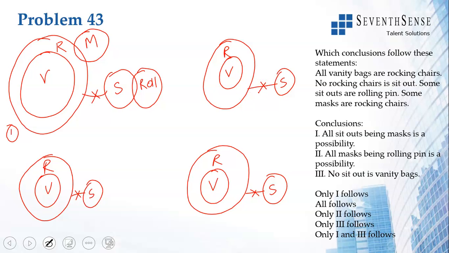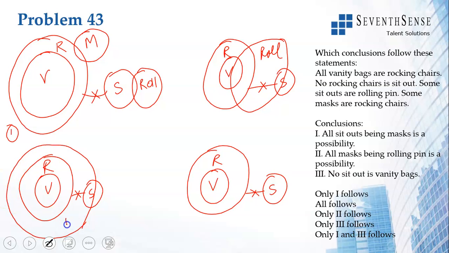Now some sit outs are rolling pins. So I can do it like this. That is one way. The other way is to say some sit outs are rolling pins. The third is probably the same here. So that is also taken care of. These three are done. Now some masks are rocking chairs.